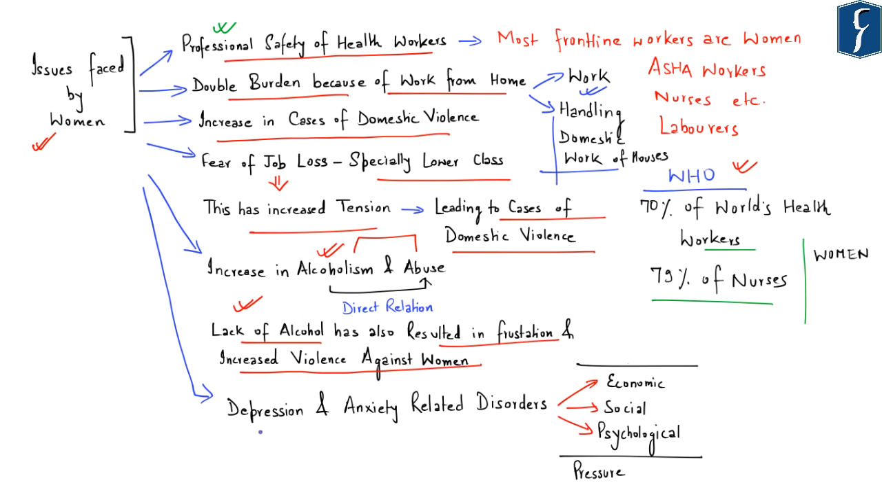The next issue with respect to women is about depression and anxiety related disorders. And this anxiety related disorder is because of economic, social, as well as psychological pressure amid this distressing time of the COVID 19 virus. So, in this regard, this article has highlighted certain steps which need to be taken in order to address these issues which are being currently faced by women during the current COVID 19 lockdown.